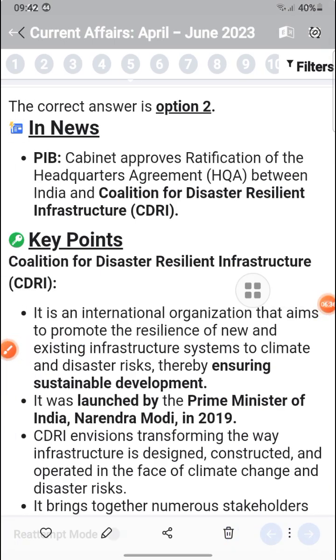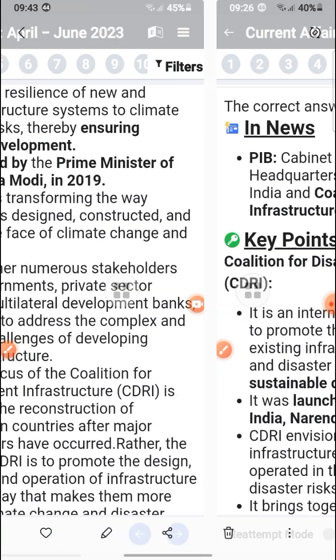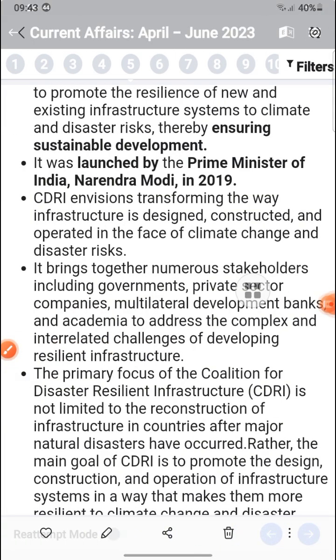The Coalition for Disaster Resilient Infrastructure is an international organization that aims to promote the resilience of new and existing infrastructure and sustainable development, launched by Prime Minister Narendra Modi. It advises on transforming the way infrastructure is designed, constructed and operated in the face of climate change and disaster risk. It brings together numerous stakeholders and academia to address complex, interrelated challenges.